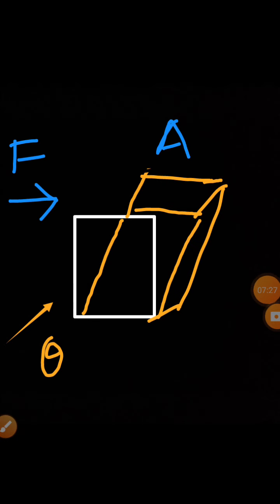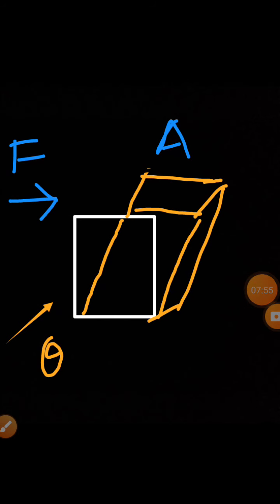Say the tangential force applied to the topmost layer of the block is F, and the area of the topmost layer is, say, A. Because of the lateral shift of the layers, the bottommost layer has no displacement, and the displacement goes on increasing as we go from the bottommost layer to the topmost layer.